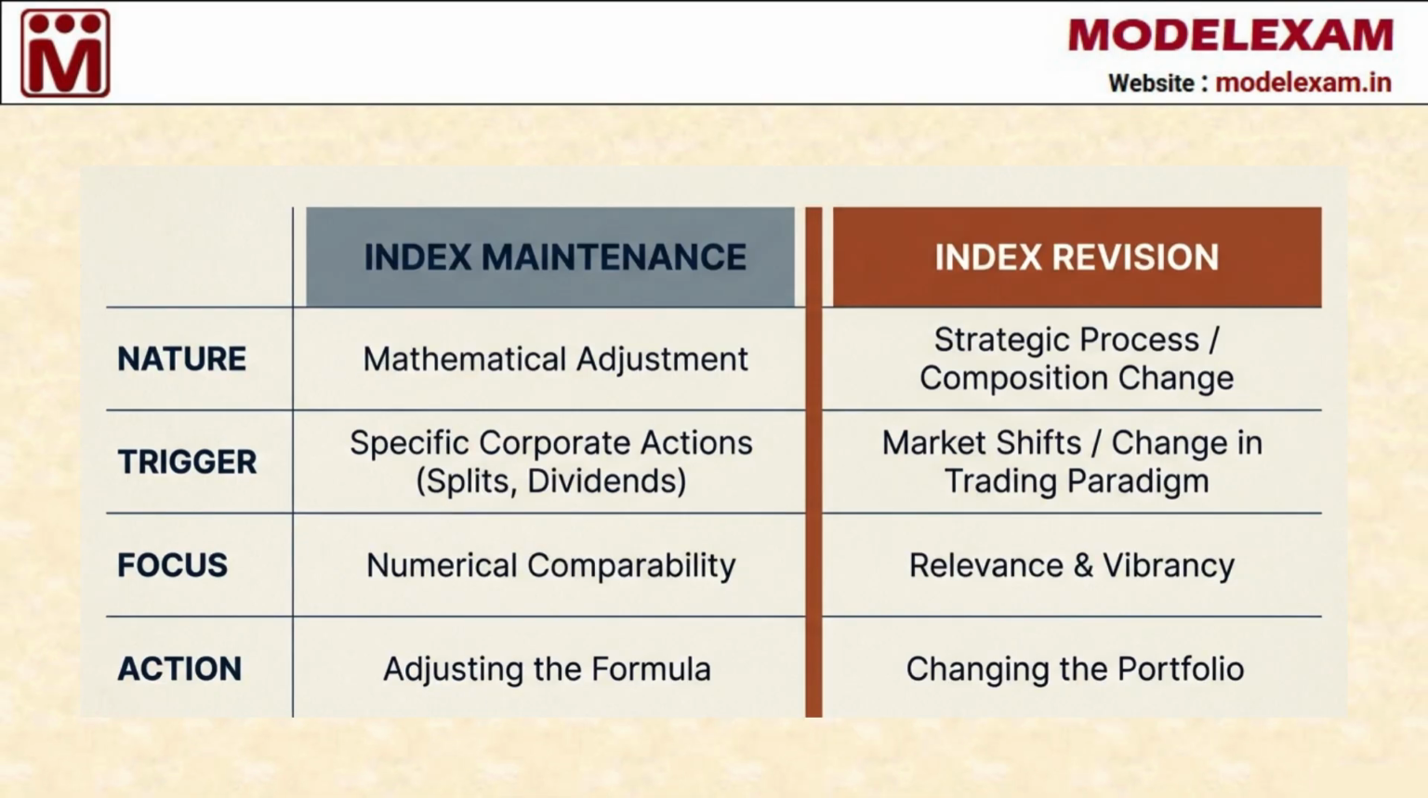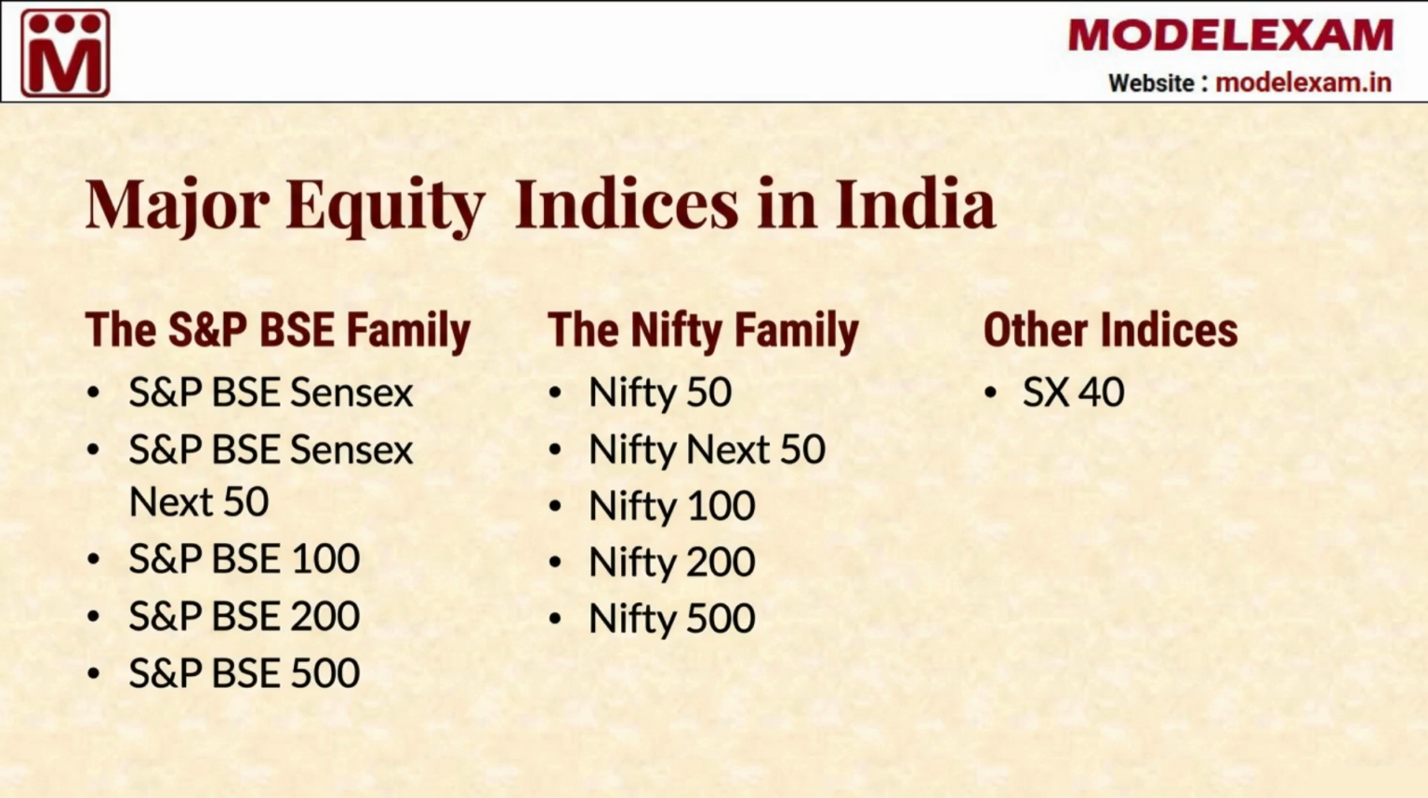It is helpful to understand the key distinctions between maintenance and revision. Index maintenance is mathematical in nature and is triggered by specific corporate actions like splits and dividends. Its primary focus is on numerical comparability, which is achieved by adjusting the index formula. In contrast, revision is a strategic process that changes the actual composition of the index to keep it relevant to the current market environment.